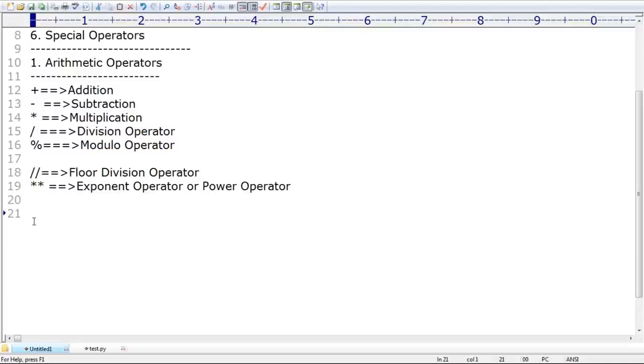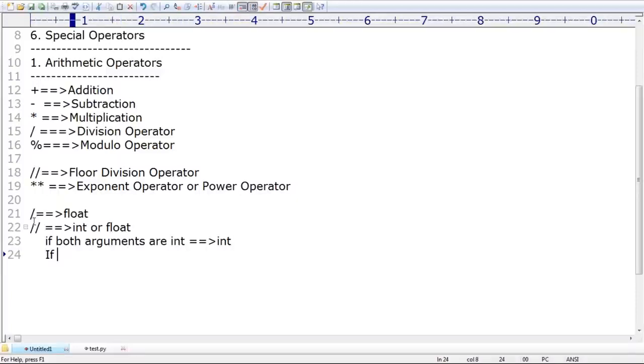Make sure, the result of floor operation is always float value only. Sir, what about this one? It can return either int or float. If both arguments are int, then the result is int. If arguments are float type, then the result is what? Float, sir. Make sure.